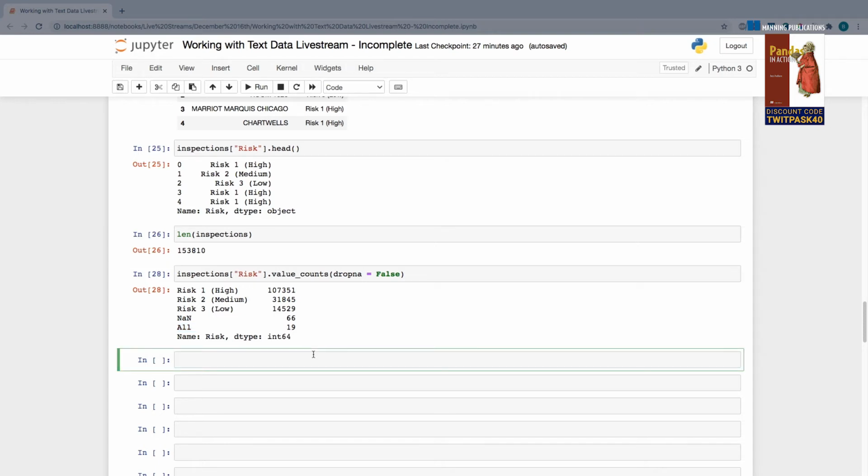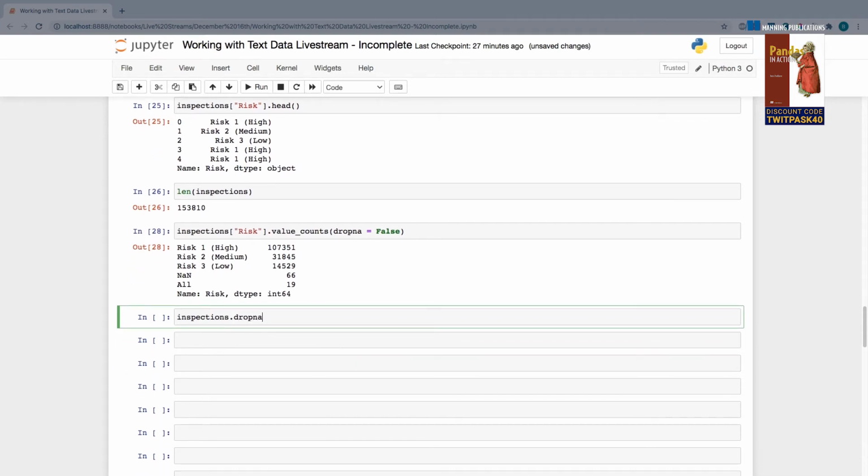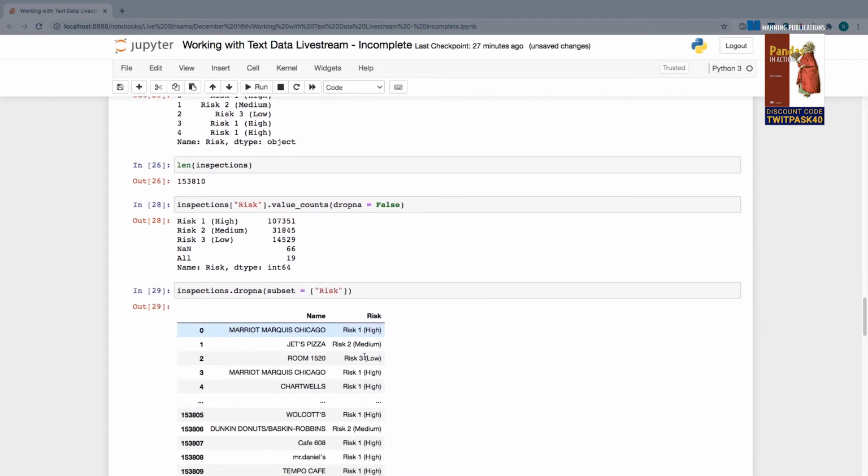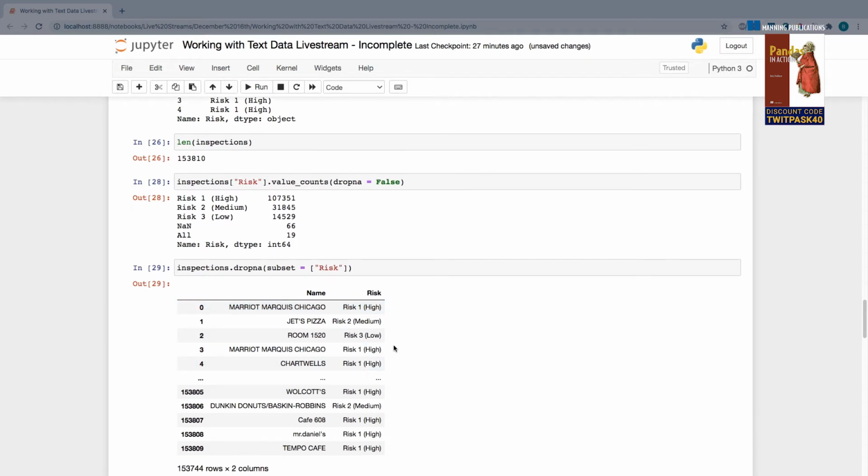So the first thing I'm going to do, as I mentioned, is remove the NaN values from my risk column. On my data frame, I have a method called dropna that drops the NaN, or the absent values. It accepts a parameter called subset, which specifies the columns in which I want to look, and I'm going to look within the risk column. If I preview this, we're not necessarily going to see the results, but rest assured what Pandas has done is removed all the rows from my data frame where the risk column had a missing value.